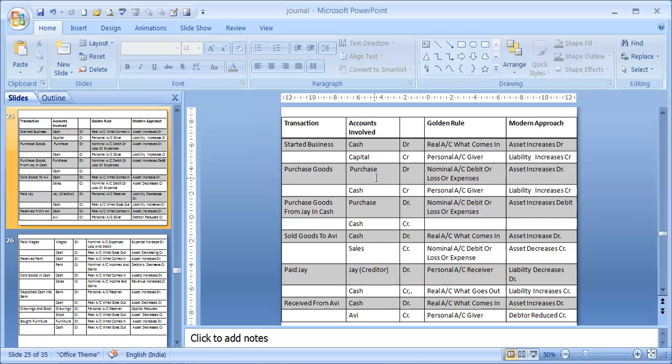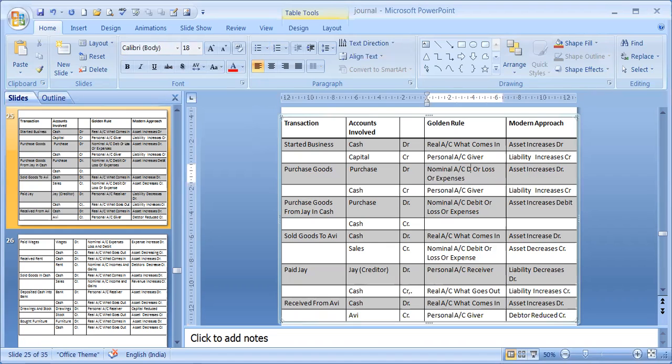Purchased goods, purchase and cash. These two are the accounts involved. See, purchase is a nominal account. Nominal means expenses. So nominal account, expenses increasing in the business, so it will be debit. Expenses or losses will always be debited. Debit all loss and expenses as per the nominal account. And asset under modern approach, you can say purchase means goods is coming in the business. Asset is increasing in the business. Stock is increasing in the business. So asset increases, debit.